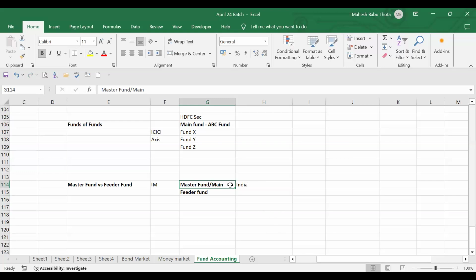Suppose I have a majority of the investors from the UK. I'm targeting the UK investors for the tax saving schemes which are available in the UK. I'm focusing on the UK clients. So I'll establish this master fund in the UK itself. That is called the main fund. Obviously, wherever I establish the fund, it can be the USA, UK, India, whatever it is.